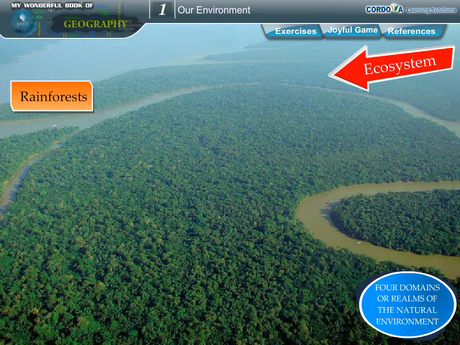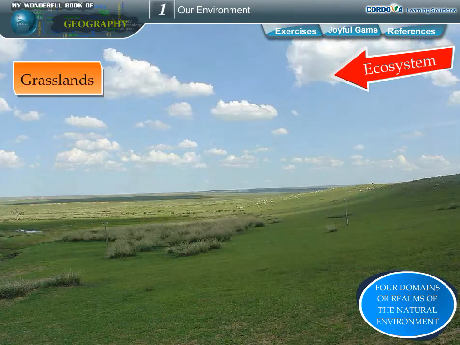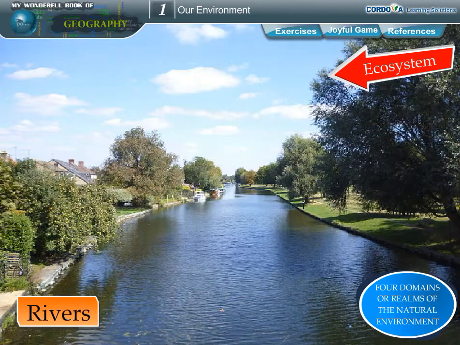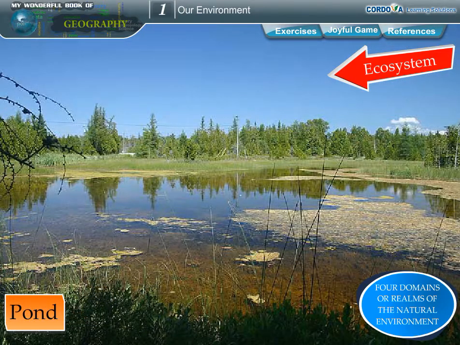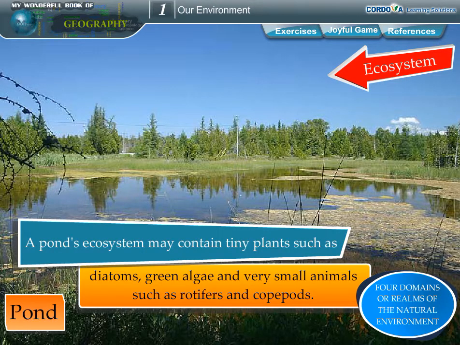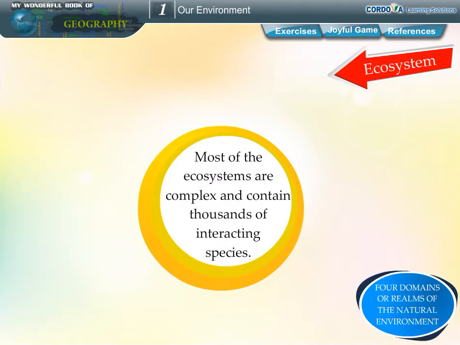It can be as large as the rainforests, grasslands, deserts, lakes, rivers, or as small as a pond. A pond's ecosystem may contain tiny plants such as diatoms, green algae, and very small animals such as rotifers and copepods.